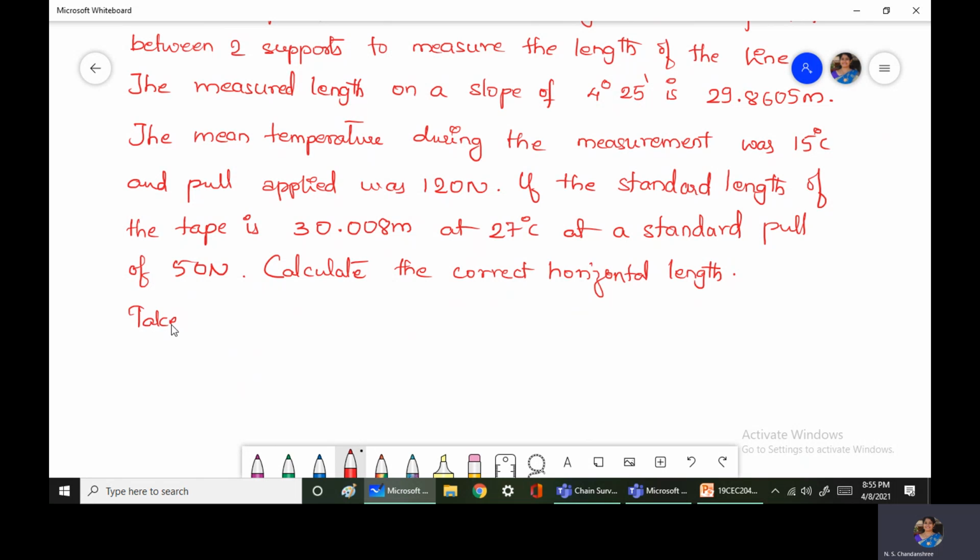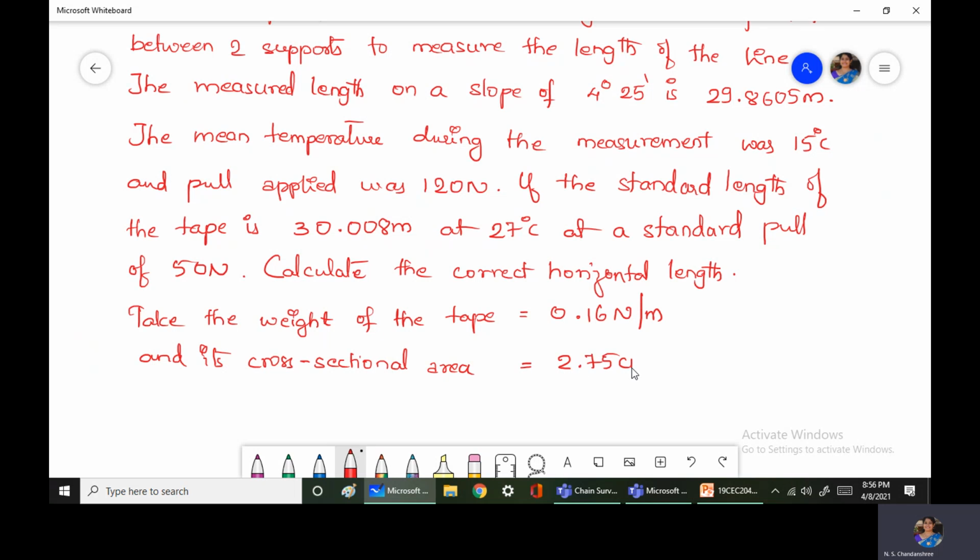Take the weight of the tape to be equal to 0.16 Newton per meter length of the tape, and its cross-sectional area is equal to 2.75 centimeters square, and coefficient of thermal expansion, that is alpha, is equal to 1.2 into 10 to the power of minus 5 per degree centigrade.